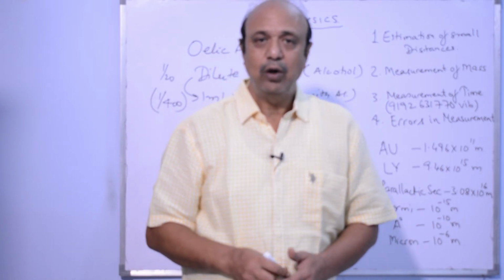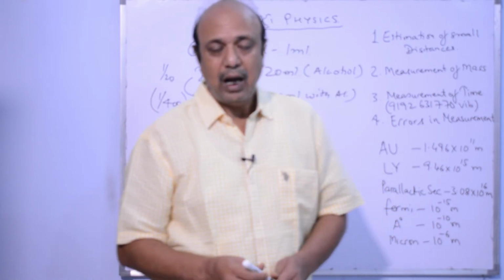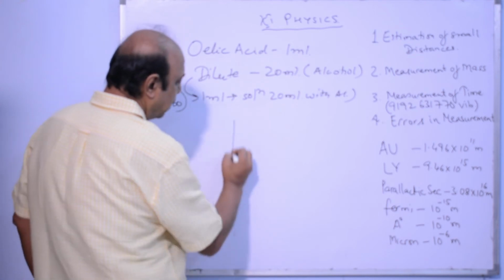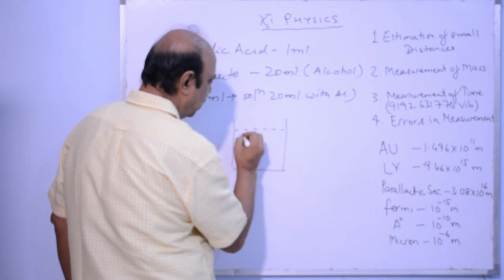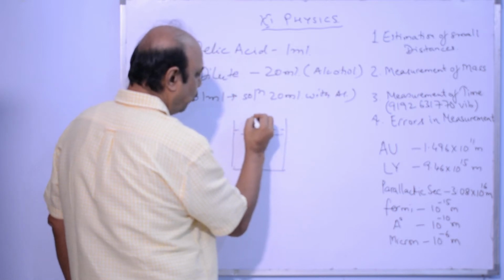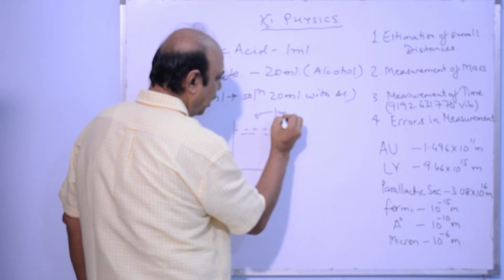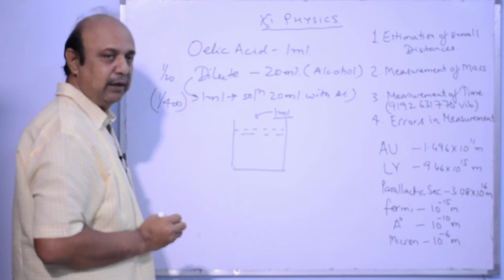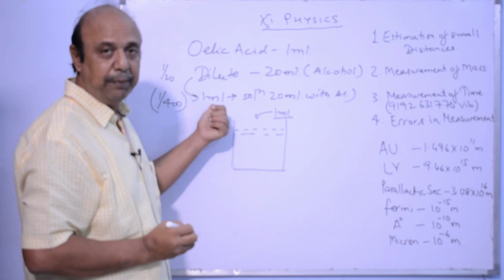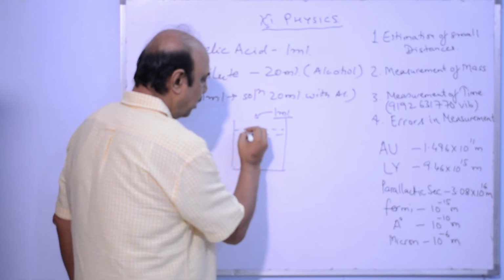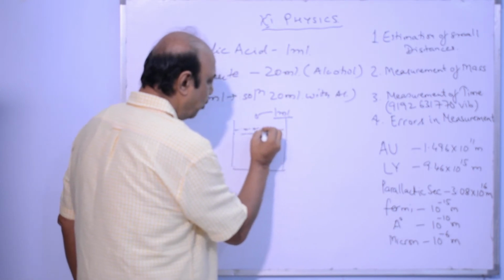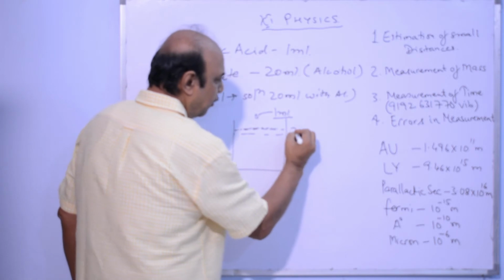Now I know the volume. And now what I do, I take a beaker, fill it with water, and put 1 drop of 1 ml on top of it, of the solution I have thus prepared. This solution will form a monomolecular layer on top of the water.